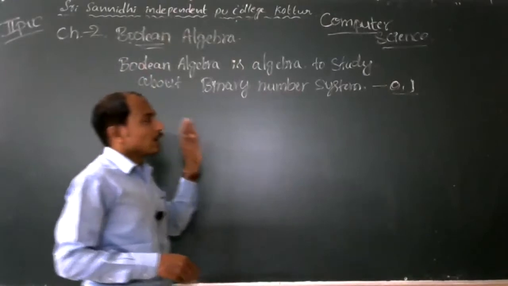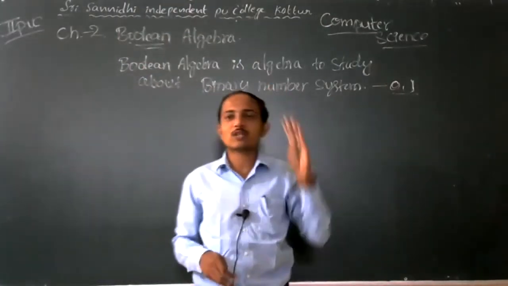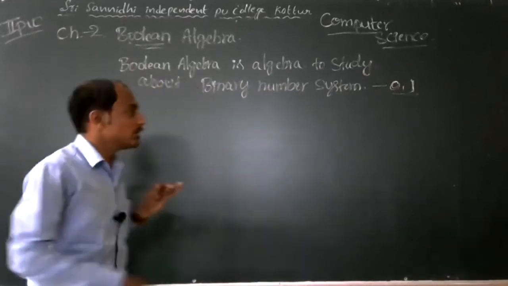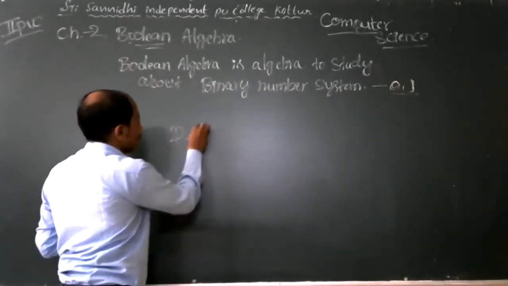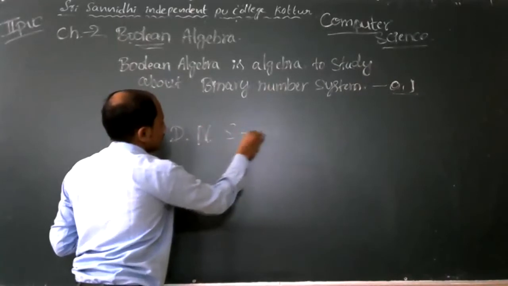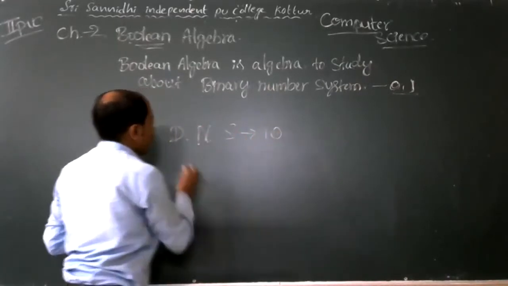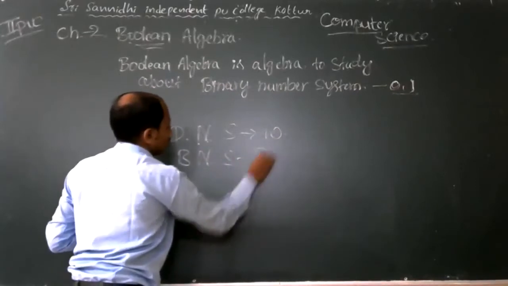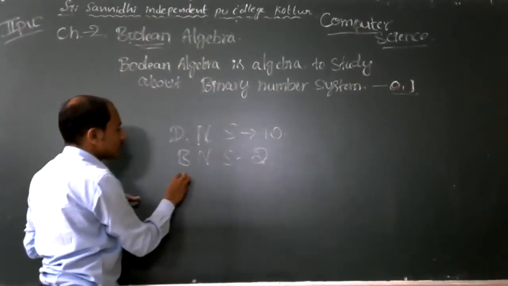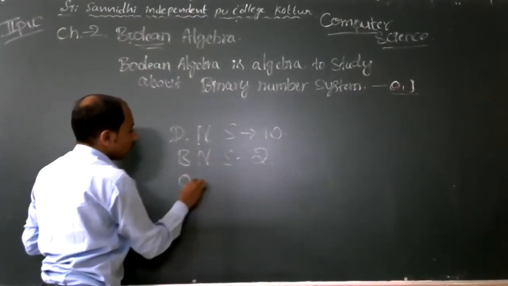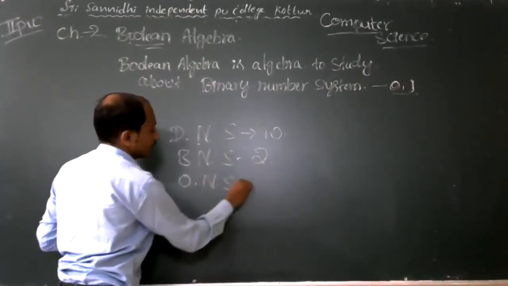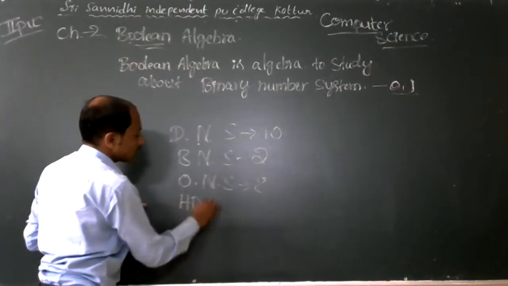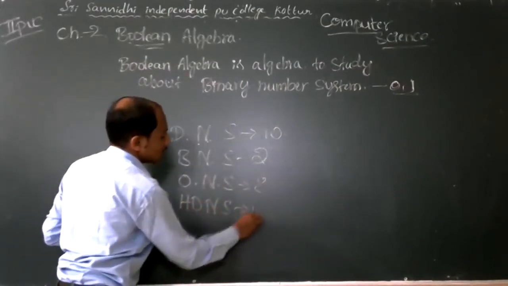There are 4 types of number systems in our first few concepts. The decimal number system has 10 numbers, the binary number system has 2 numbers, the octal number system has 8 numbers, and the hexadecimal number system has 16 numbers.